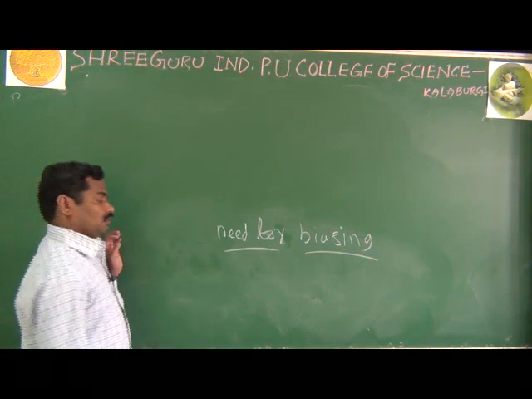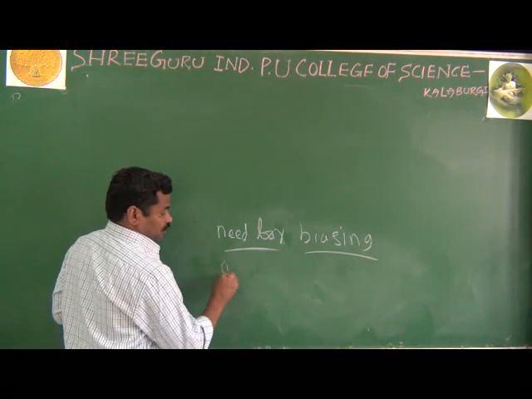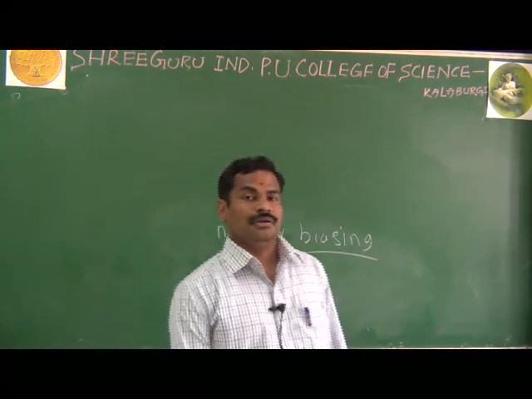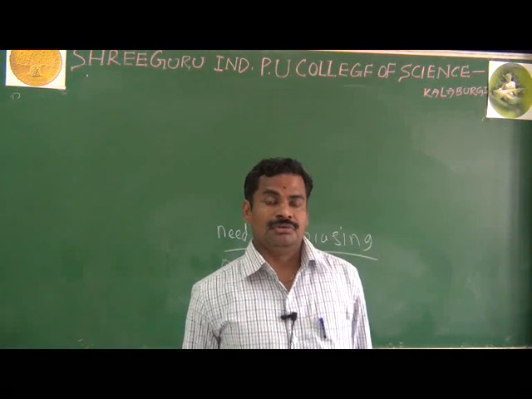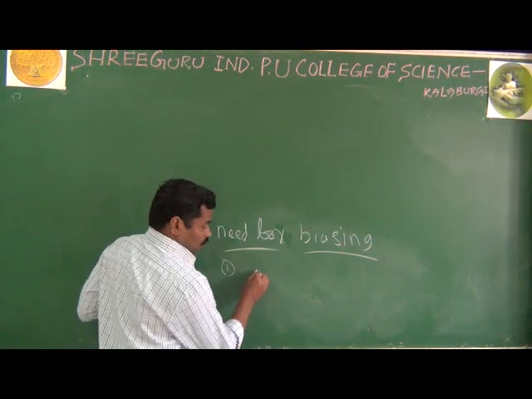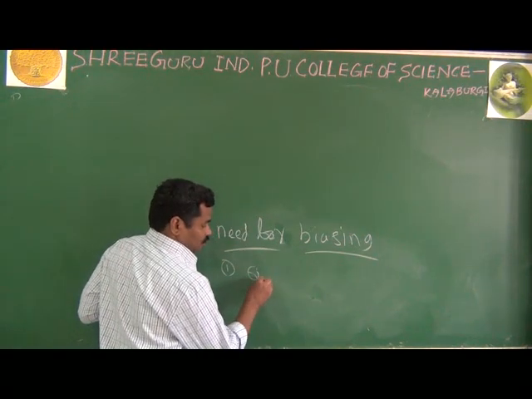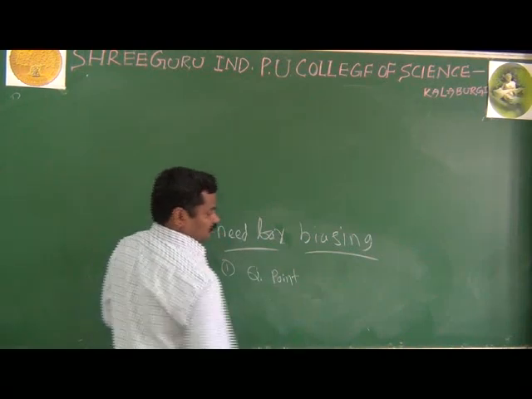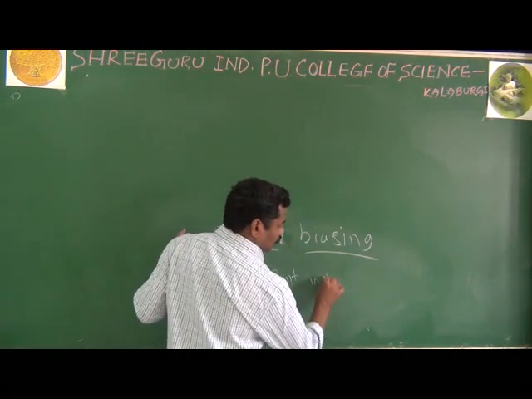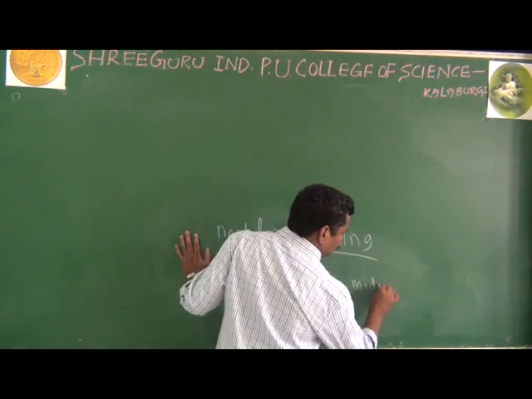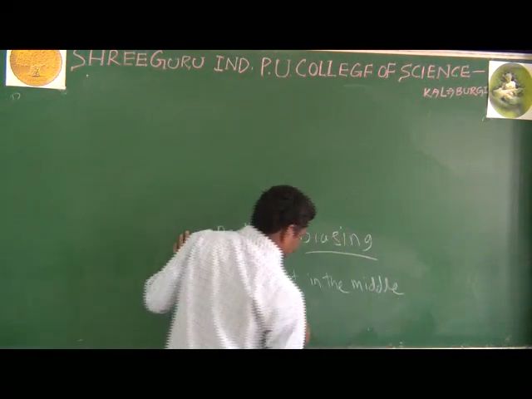The most important thing about the need for biasing, the first thing: if you apply the AC input signal to the transistor, what happens? The Q point, I'll tell you afterwards what the Q point is, should be in the middle of the active region.